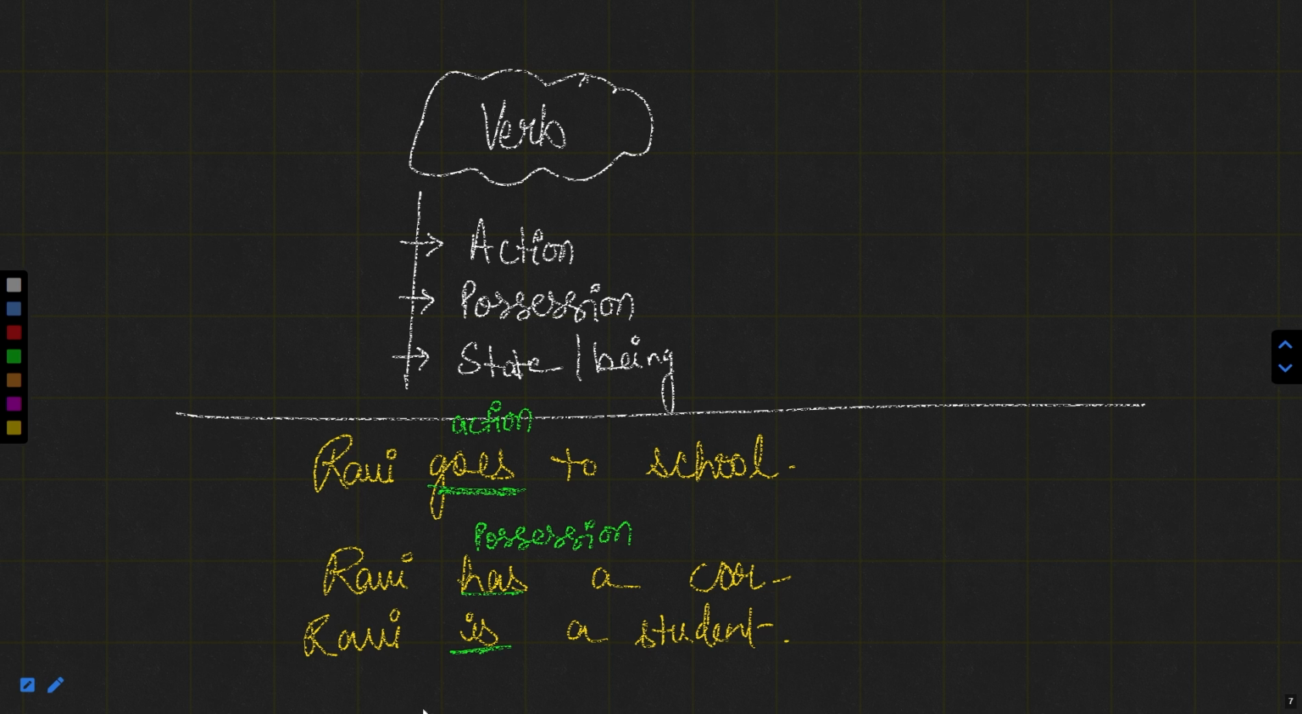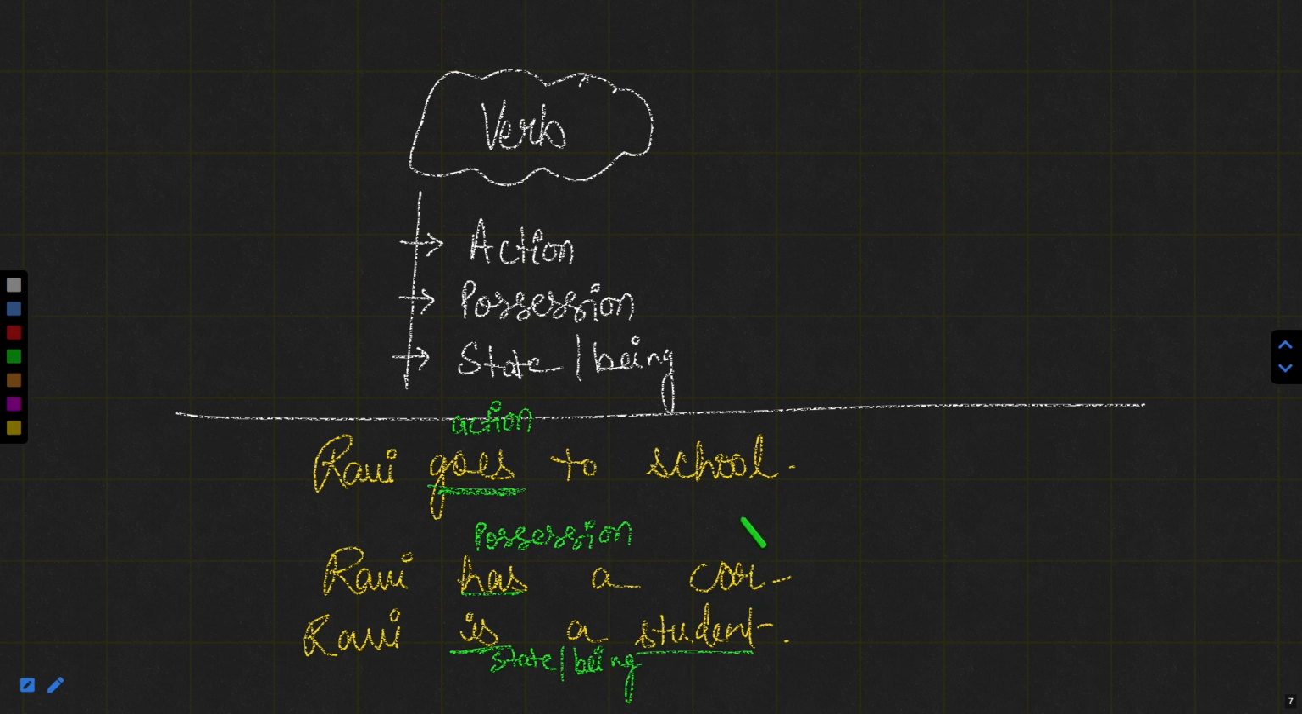And is: Ravi is a student. Now, who is Ravi? Ravi is a student. It means here we have been shown about Ravi, that Ravi is this thing. So his existence as a student is shown with this word is. So it is the state of being. This word is describing the state or being of a person.